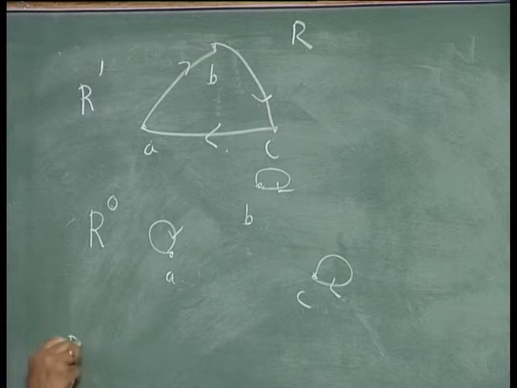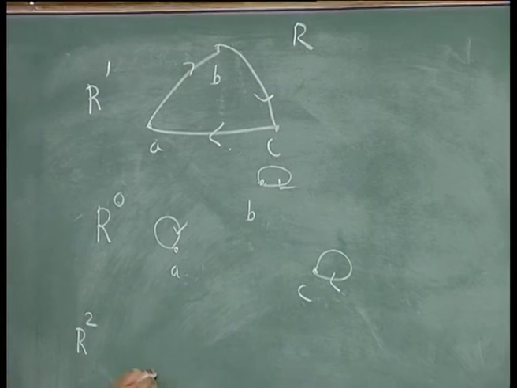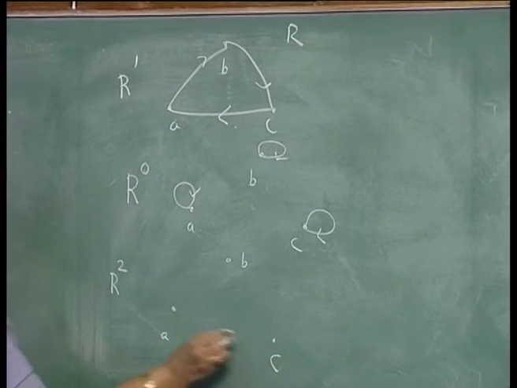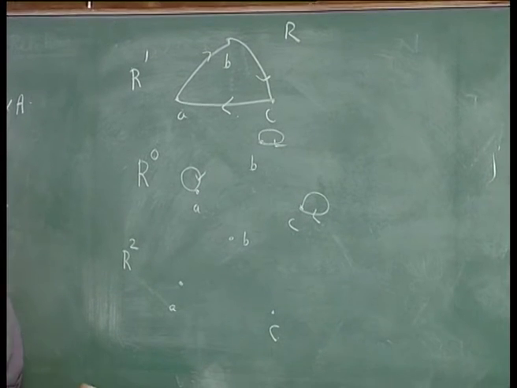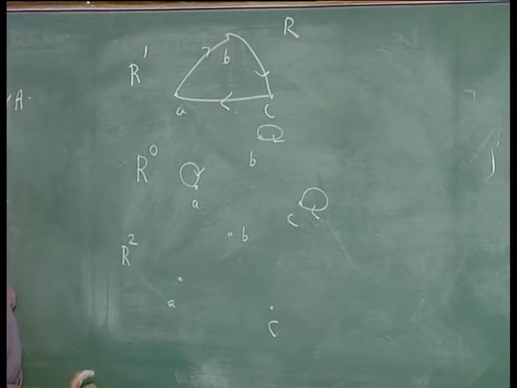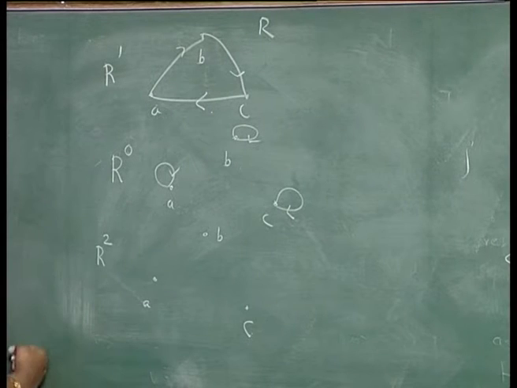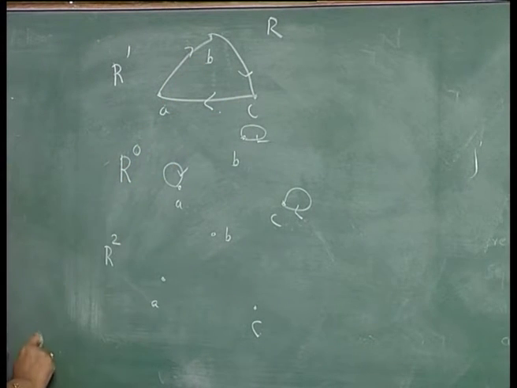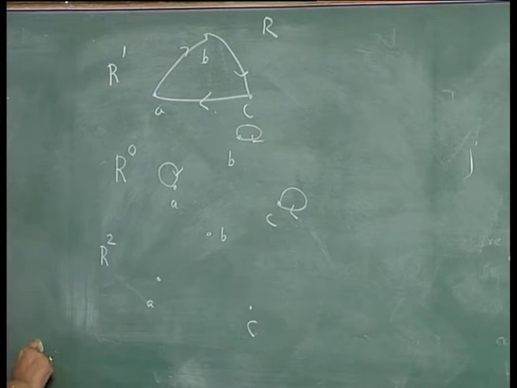What can you say about R squared? A, B, C. Now, if there is a path of length 2, that will be replaced by a single line in R2.